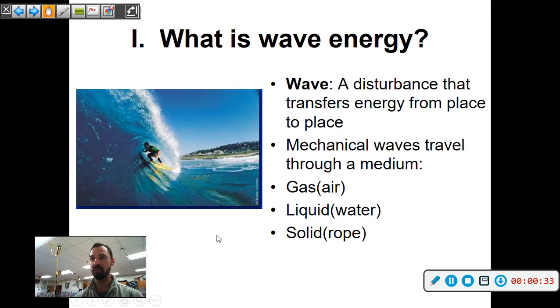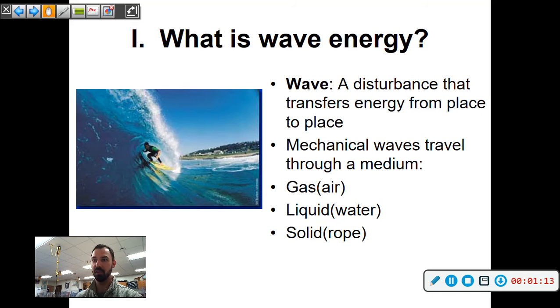So what is wave energy? It's basically a disturbance that transfers energy from place to place. It's the particles in the substances that are moving around. Mechanical waves travel through a medium such as a gas, liquid, or a solid. An example of a gas is air transmitting wave energy, like sound. As I'm talking to you, my sound waves are traveling to your ears. Liquid water is another example, with the energy traveling through the ocean waves.